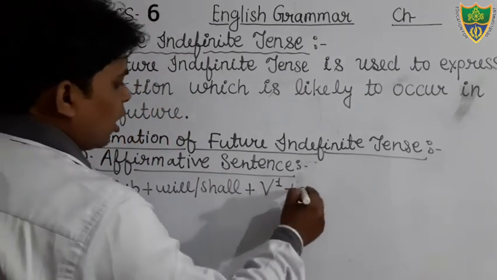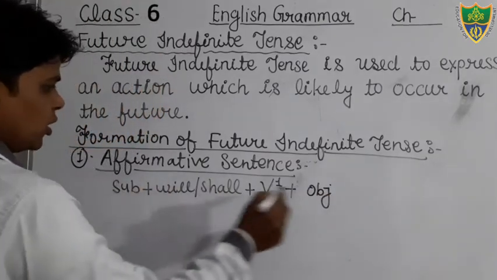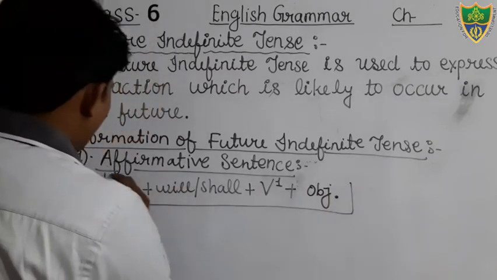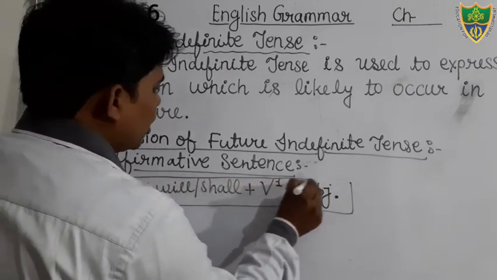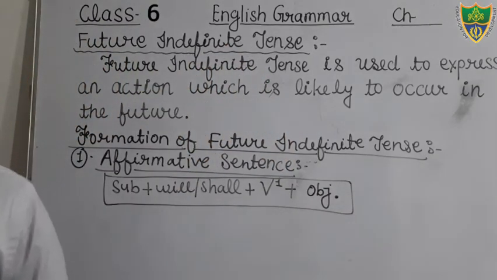Then after we will use the object or complement if it is given in your sentence. Then after full stop. So this is your structure of simple future tense or future indefinite tense in affirmative sentence.